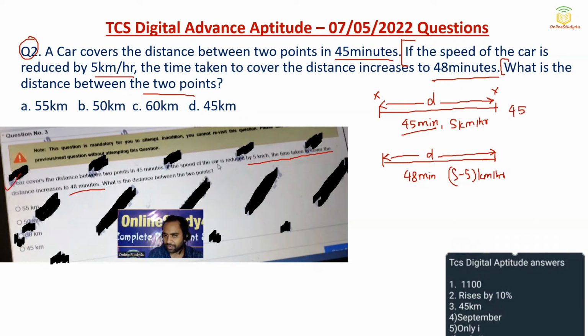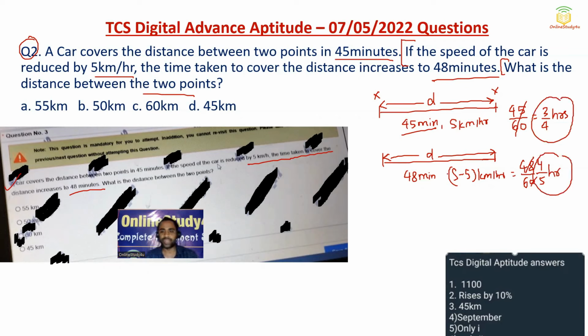So 45 minutes, if we divide by 60, 15 threes are 45 and 15 fours are 60, so 3 by 4 hours. 48 minutes, to convert it to hours, divide by 60. 12 fours are 48 and 12 fives are 60. So 4 by 5 hours. And here it is 3 by 4 hours. Now this is 1 and this is 2, I will mark them.